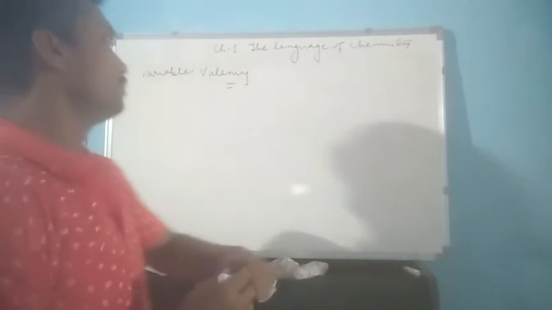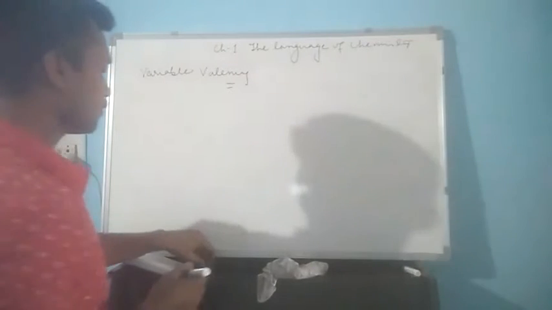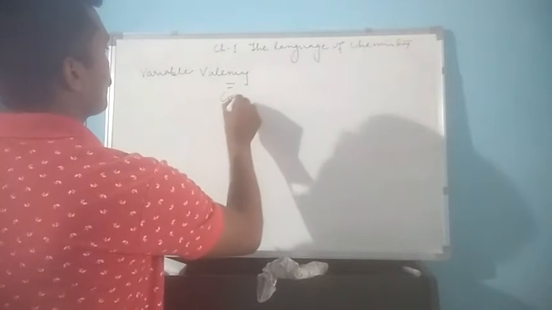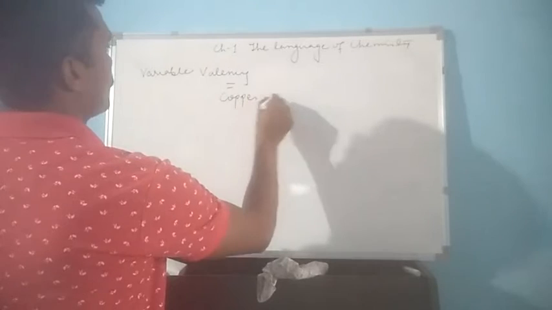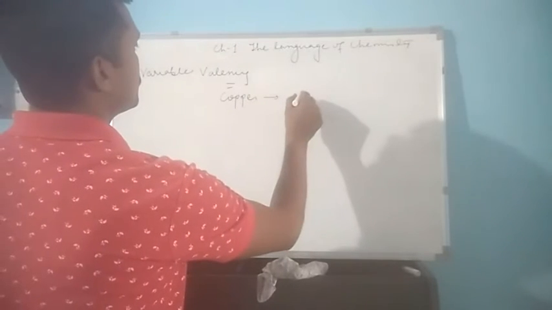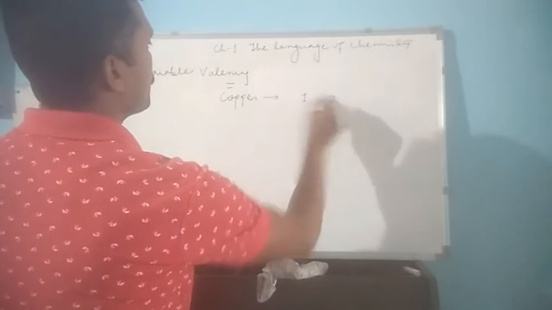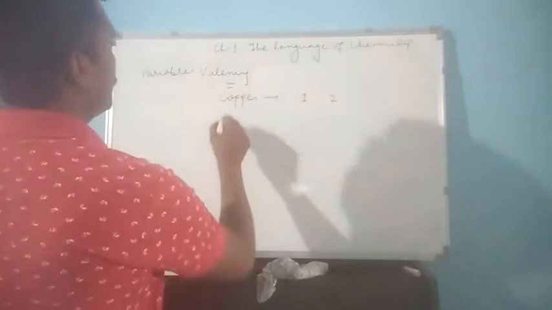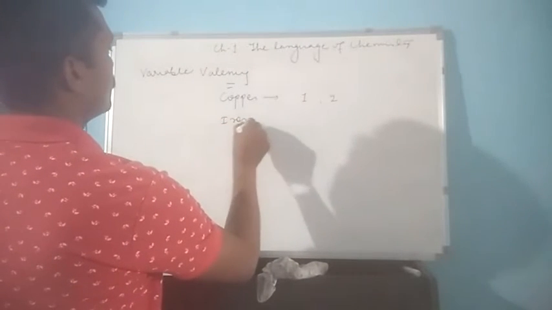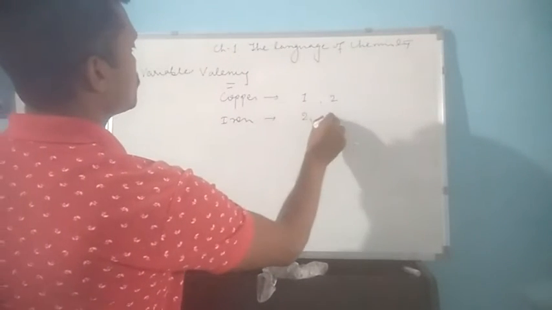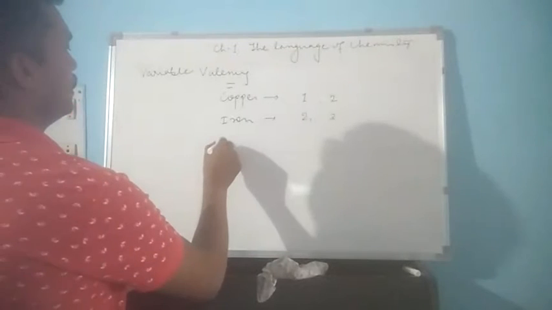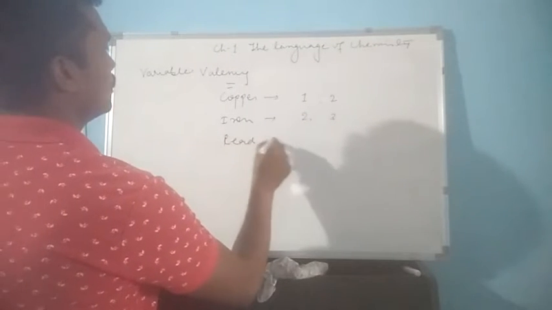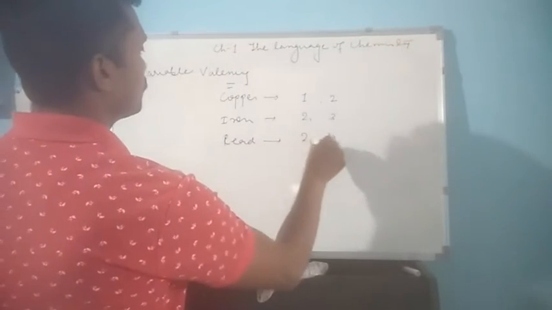Let us see some examples. Like copper has two valencies, 1 and 2. Iron has two valencies, that is 2 and 3. Lead has valency 2 and 4, and so on.